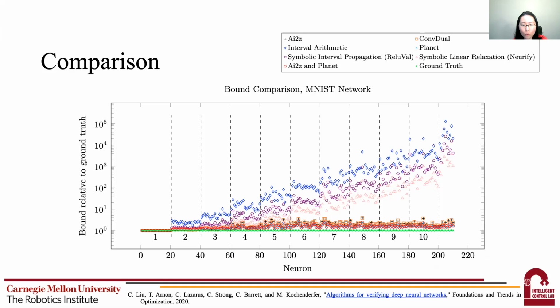We compared the node-wise bounds computed using different reachability and optimization methods, and it is very surprising to find that AI squared Z, a reachability method that uses zonotopes as geometric templates, actually provides the same bounds as conv dual, which is a dual optimization method that uses parallel relaxation of ReLU activations. In terms of computation time, conv dual is faster on wider networks, and AI squared Z is faster on narrower networks. Of course, further study is needed to better understand the underlying mathematical connections.